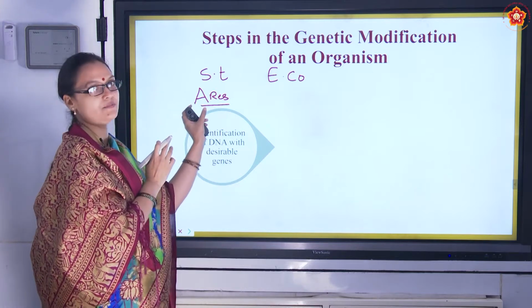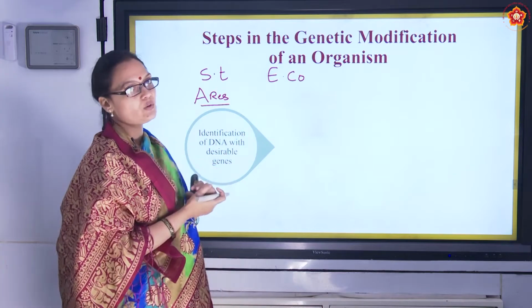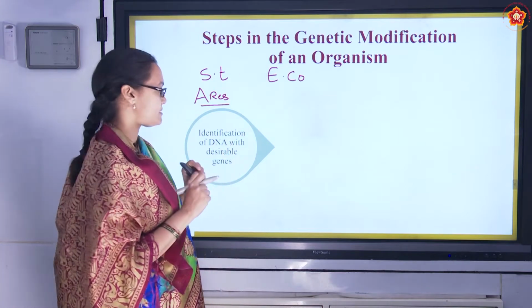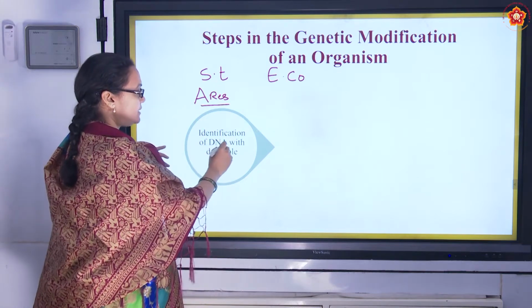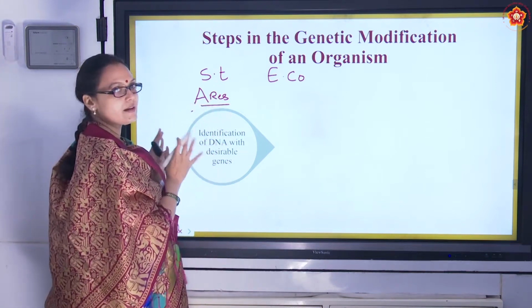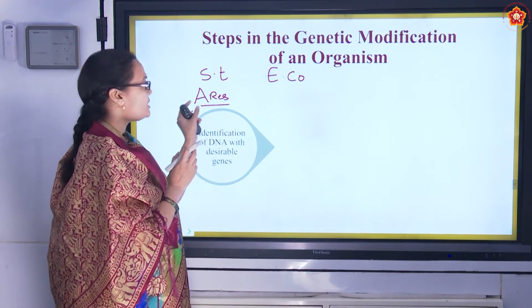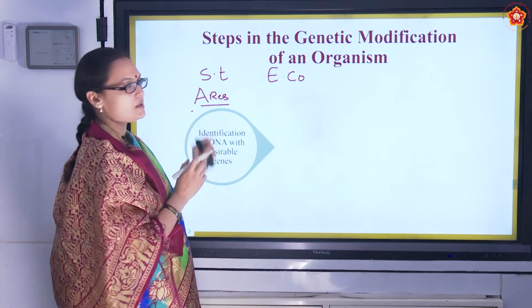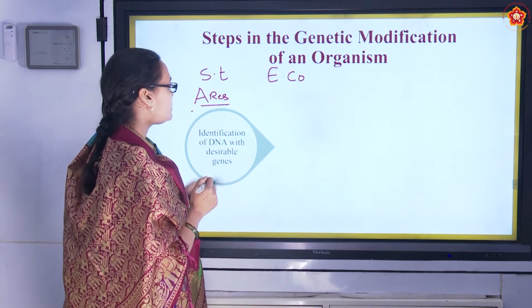We like this gene. It is a desirable gene and we want to transfer it into E. coli which is not antibiotic resistant. So we have identified the gene, identification of DNA with desirable gene. What is the desirable gene? Antibiotic resistance, the gene with antibiotic resistance in Salmonella typhimurium. So once we identified this, what do we do?